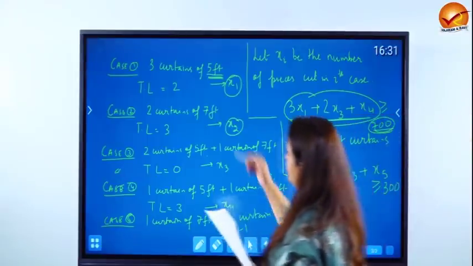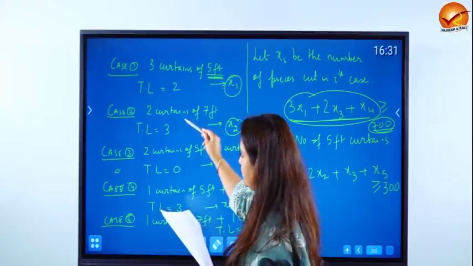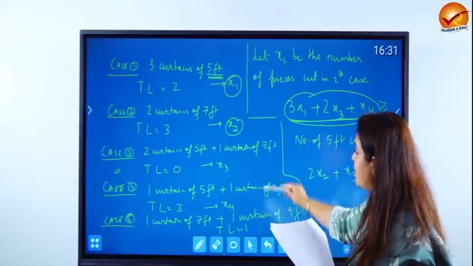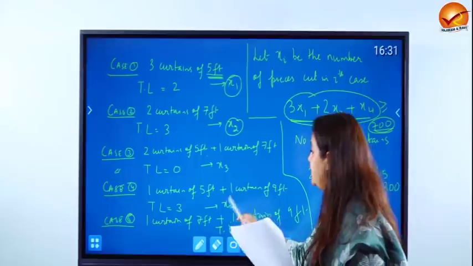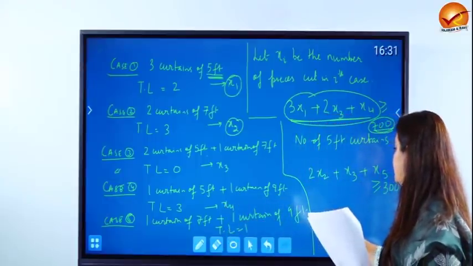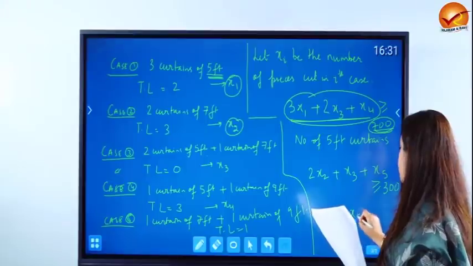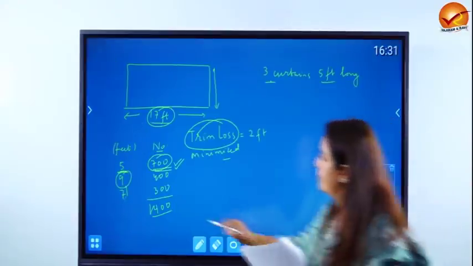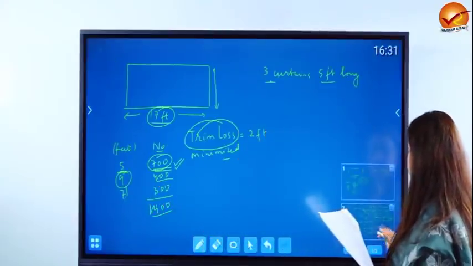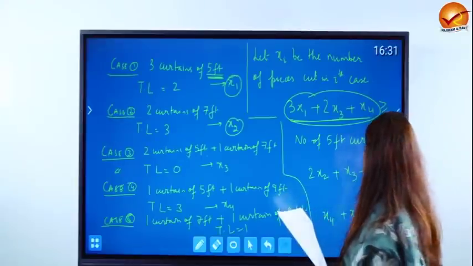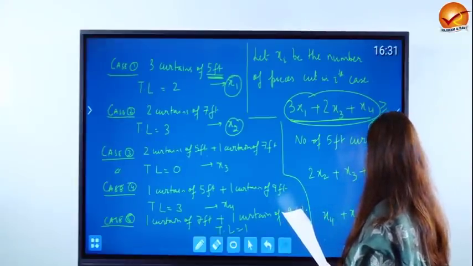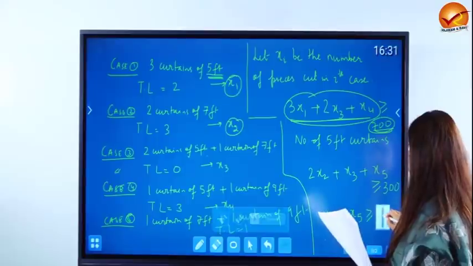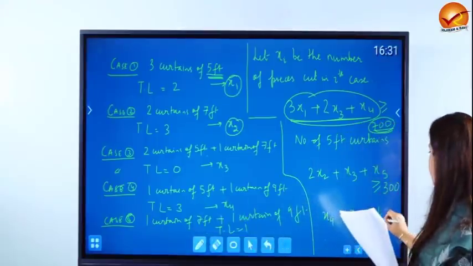9 feet curtain, last case. No 9 feet curtain from here, no 9 feet curtain from here, no 9 feet curtain from case 3 also. The only way 9 feet curtains are coming is from case 4 and 5, and that too 1 each. So the constraint becomes x4 plus x5 needs to be greater than equal to, what was the number of 9 feet curtains required? The number of 9 feet curtains required was 400. So this is going to be greater than equal to 400.